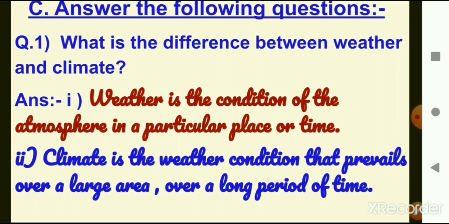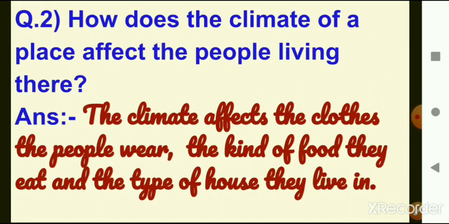Climate is the weather condition that prevails over a large area over a long period of time. Question 2. How does the climate of a place affect the people living there? Answer. The climate affects the clothes the people wear, the kind of food they eat, and the type of house they live in.